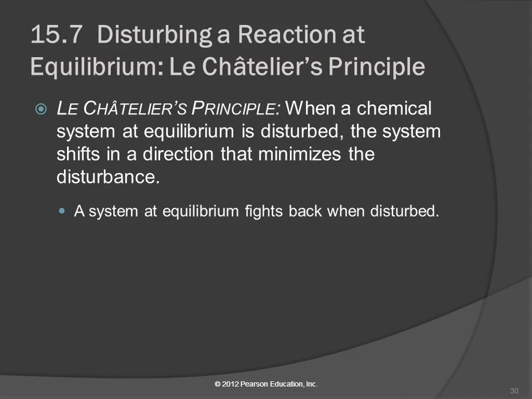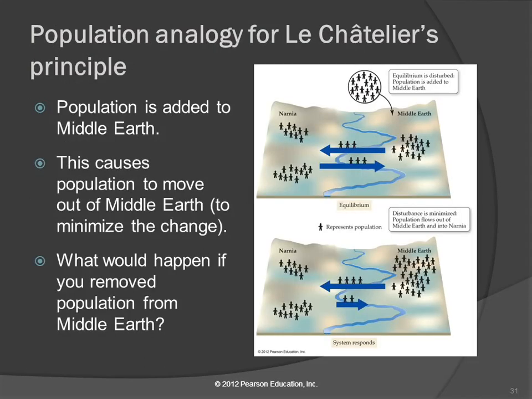We settled out and we've got everything level and how we like it, and then you come in and you start messing with us. So we're going to shift around to try to get back to where we were. If you increase this one thing, we're going to do something to decrease that. If you decrease this, we're going to do something to increase it. We want to go back to where we were. So the system is fighting back, is a good way to think of it.